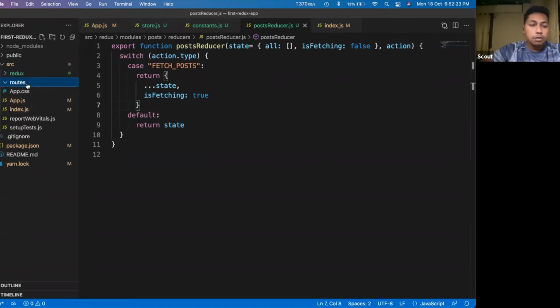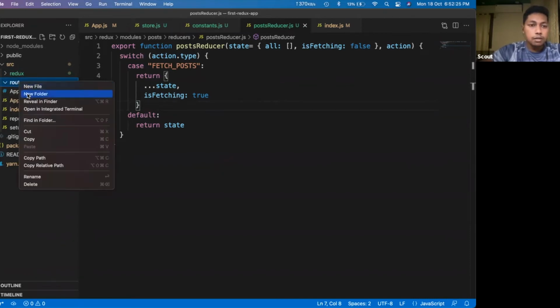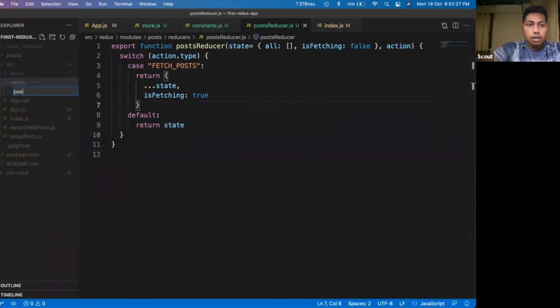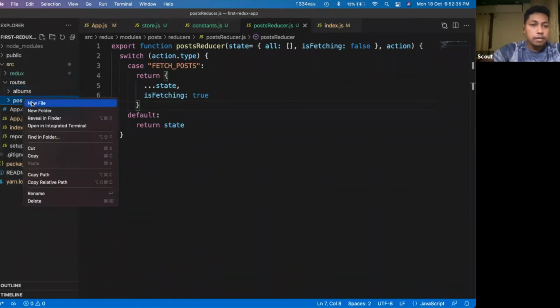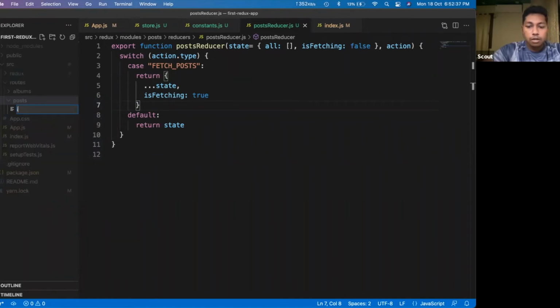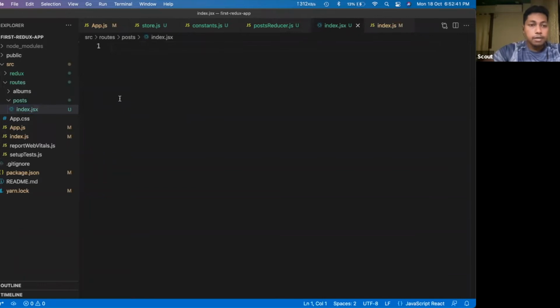Inside that, we will create new folders, say post, and we can also create folders for say albums, as I said earlier. So inside post, we will create one file called index.jsx. So this is our simple React component.